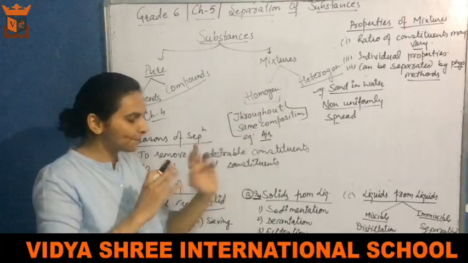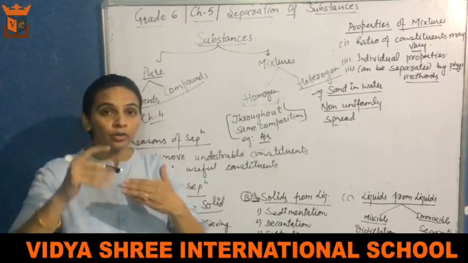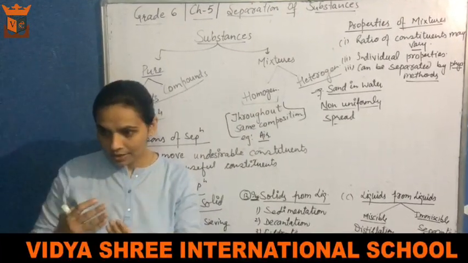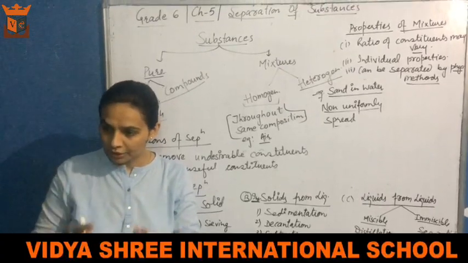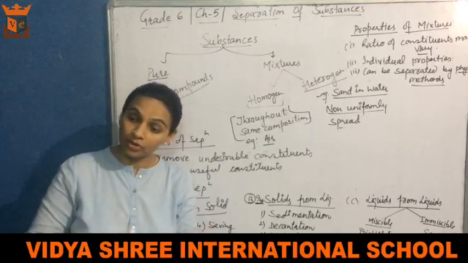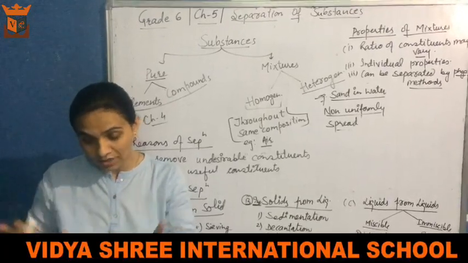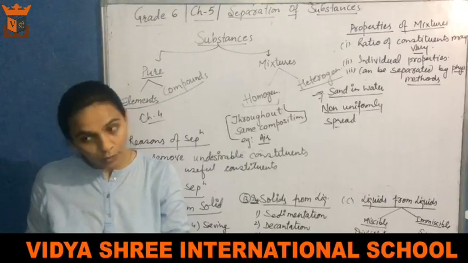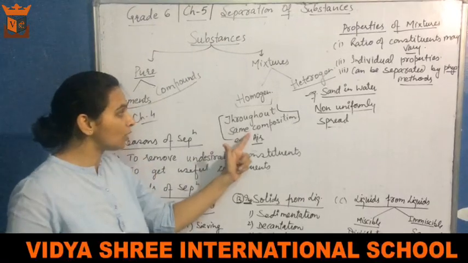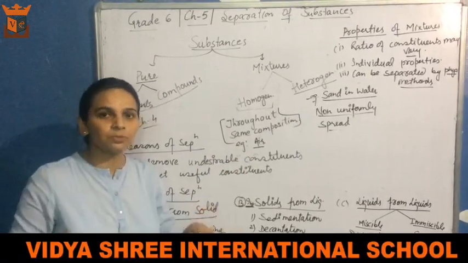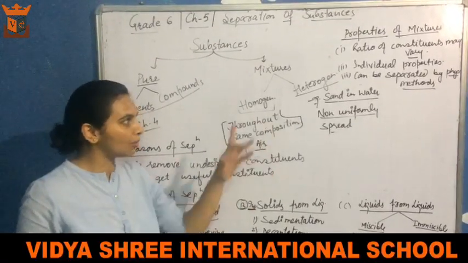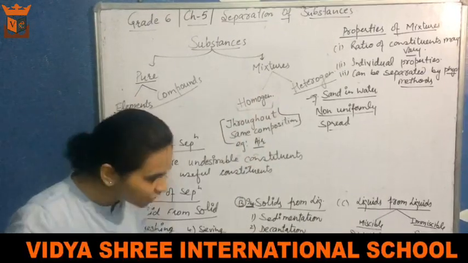For example, air. Between you and me, air is there. And in air, oxygen, nitrogen, carbon dioxide, carbon monoxide, there are many gases, right? Are you able to see these all gases separately? No, Mom. Fine. Because these all gases are evenly spread. That's why air is an example of homogeneous mixture.